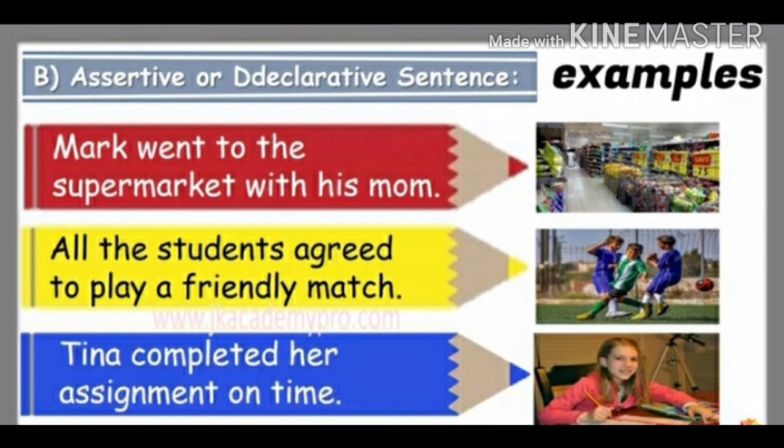Mark went to the supermarket with his mom. This is just a statement. A boy, Mark, he went to the supermarket with his mom. So he is just declaring. Second one, all the students agreed to play a friendly match. Just making a statement. Third, Tina completed her assignment on time. So, such sentences where a declaration or a statement is being made are called assertive sentences.